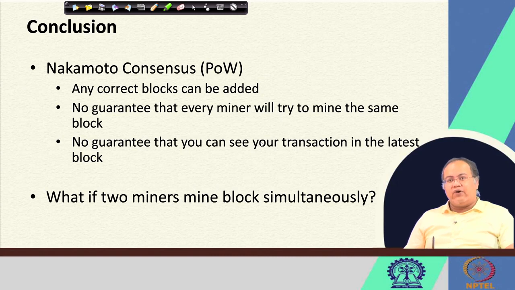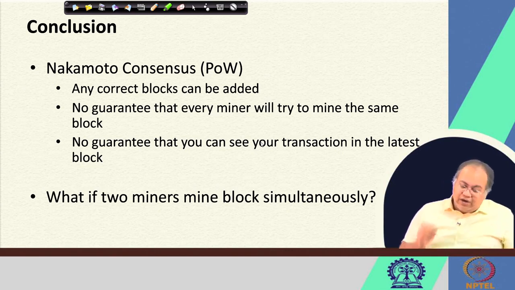So, in today's lecture, what we have seen is that this Nakamoto consensus ensures that any correct block can be added, and there is no guarantee that every miner will try to mine the same block. Ideally, different miners will try to mine different blocks, and there is no guarantee that you can see your latest transactions in the block. It might always happen that the miners who have mined the block have not heard your transaction. That is why your transaction is not yet there in the block.